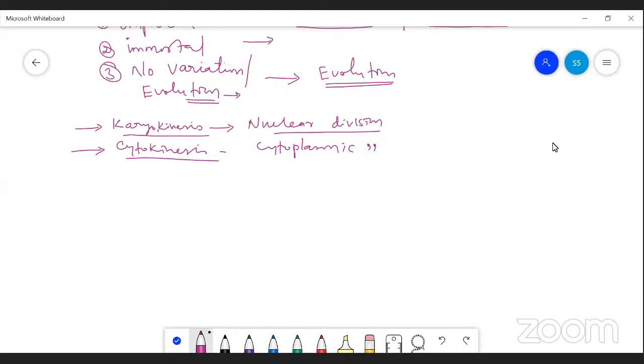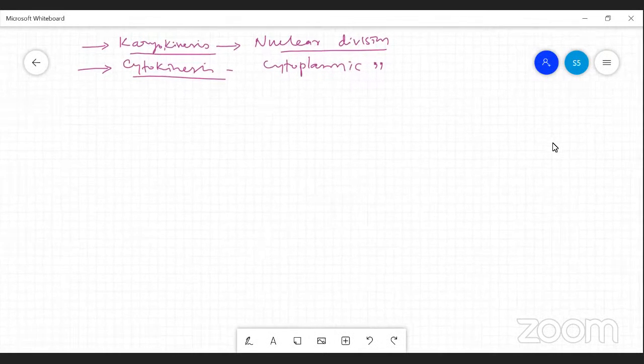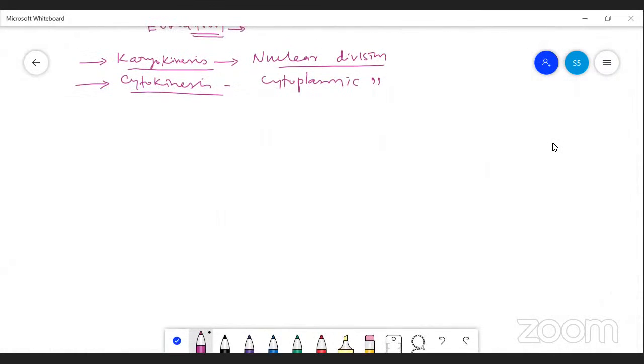Most of these events of asexual reproduction occur during favorable conditions, but in some organisms, to protect themselves from adverse situations, especially extreme temperature and extreme cold, the animal reproduces asexually by forming an outer thick layer. So it occurs sometimes in very unfavorable conditions also. There are different types of asexual reproduction.